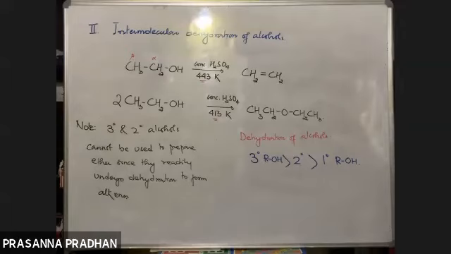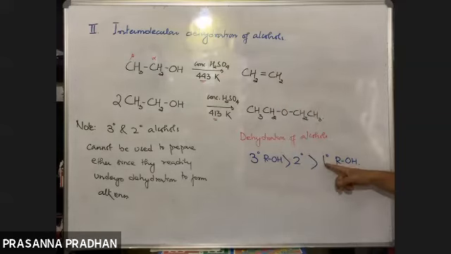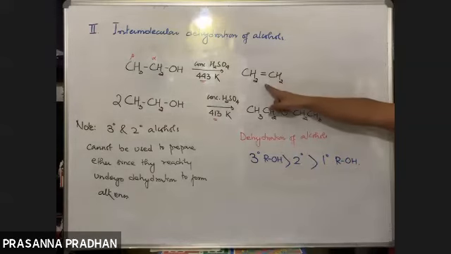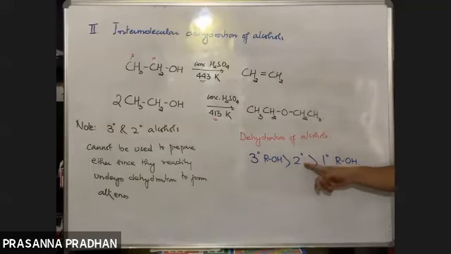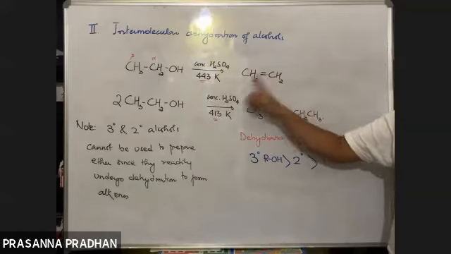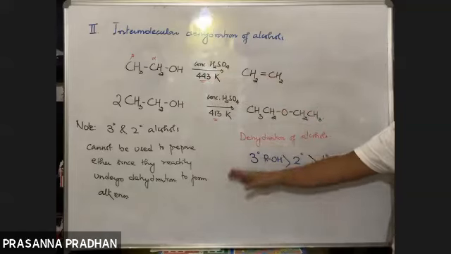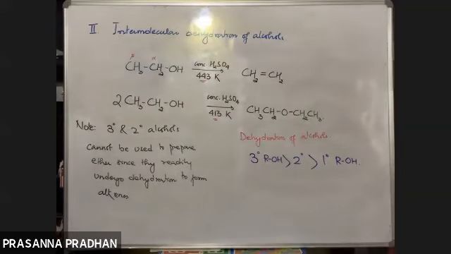This is the limitation of this method. So yes, we can prepare ethers by taking only primary alcohols, because primary alcohols are least reactive towards dehydration reaction. However, if I attempt to take 2 degree and 3 degree alcohols, they will readily undergo dehydration to form an alkene. They will not give ethers. Rather, they will give us alkene like this. So only primary alcohols can be used, right?